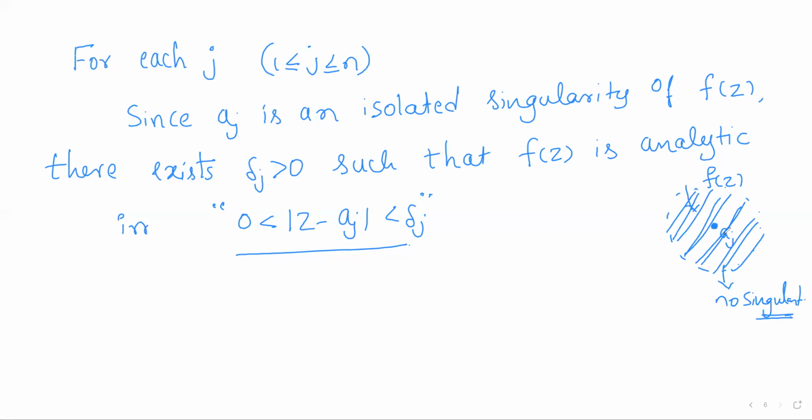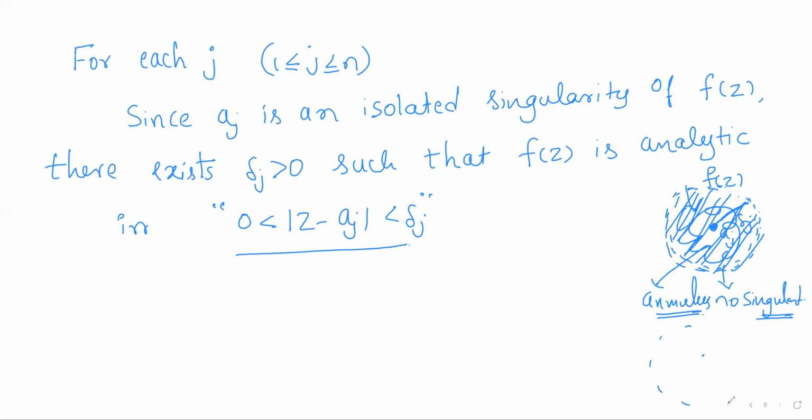The center of the circle can be considered as a point circle, that is a circle with radius 0, and we have the boundary, which forms the circle with radius delta j. Both have the same center aj, so these form concentric circles, and the points between these two circles form an annulus. So any deleted neighborhood is an annulus, and any annulus is a doubly connected region, that means a multiply connected region of connectivity 2.